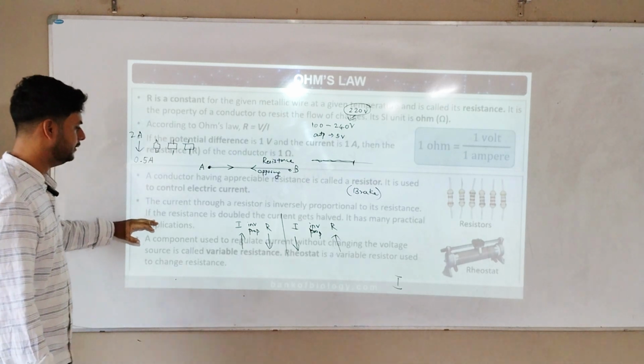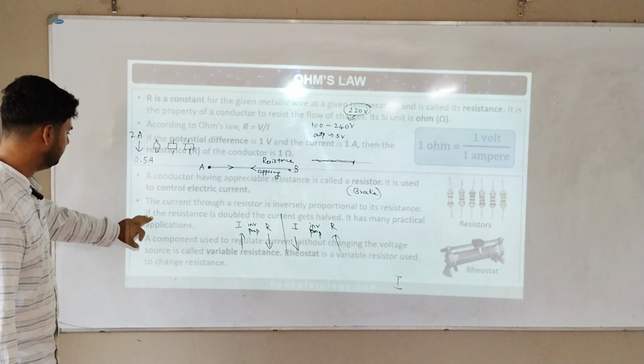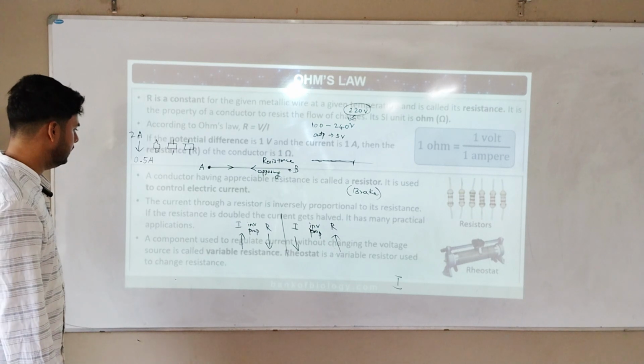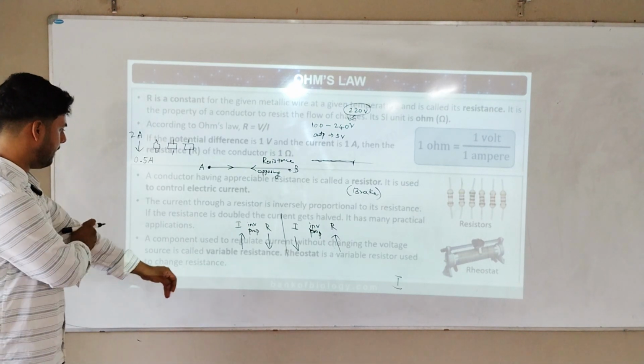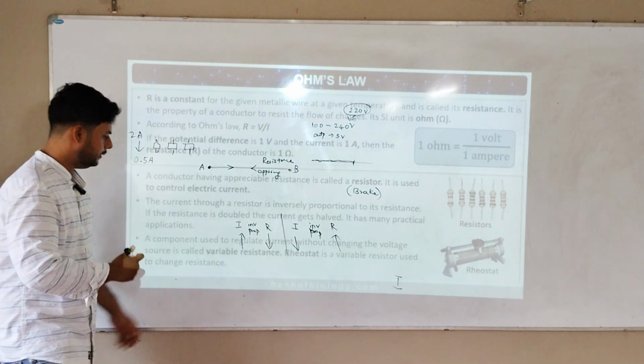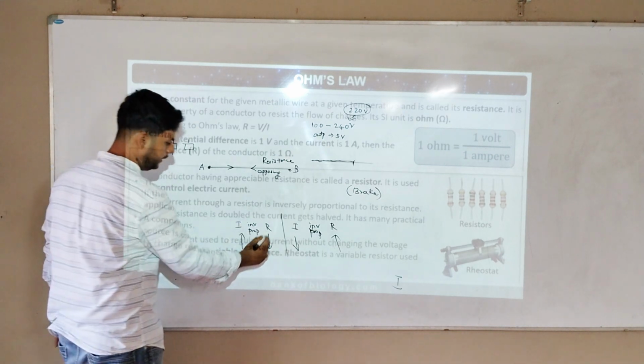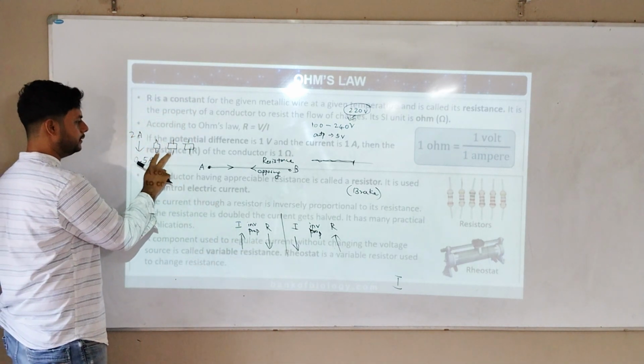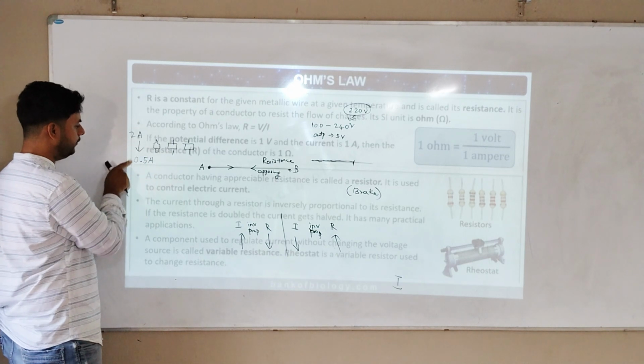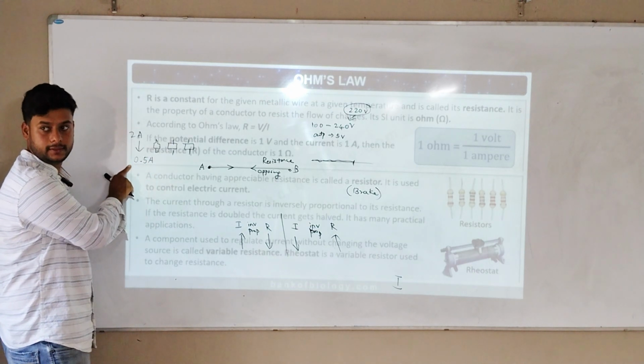Component used to regulate. Read this. If the resistance is doubled, the current gets half. See here. If I double resistance, the current will become half.